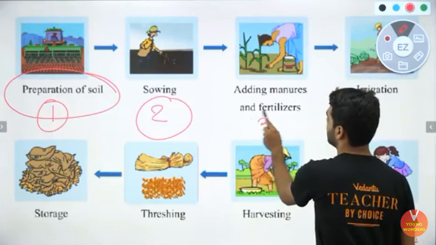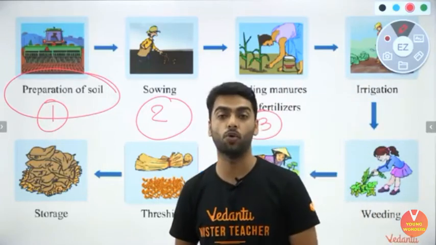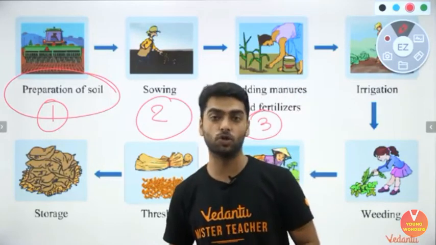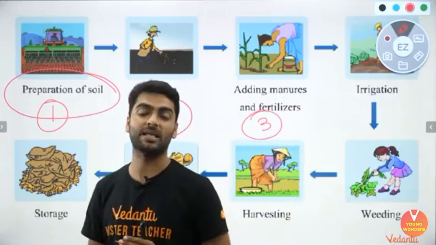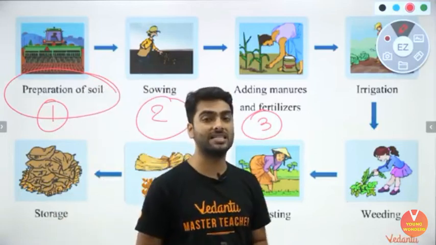The third step is adding manures and fertilizers, which are very important for the growth of the plant. Different minerals like magnesium, nitrogen, potassium, urea, everything is required in great quantities by the plant for its good growth and yield. So adding of manures and fertilizers is the third step.